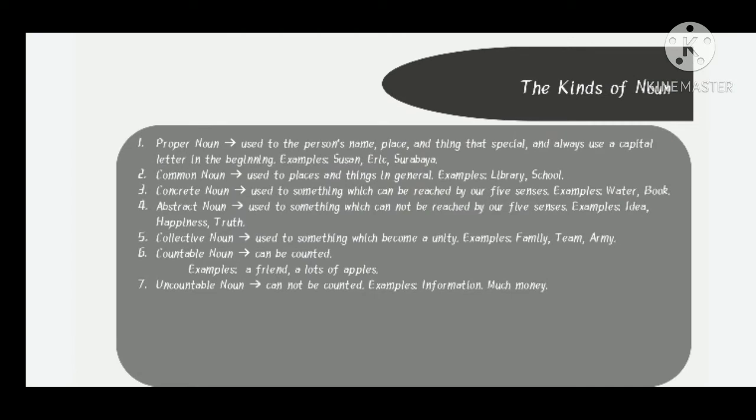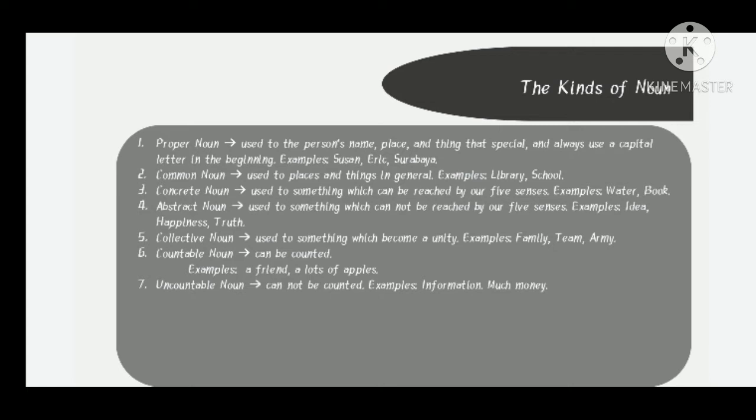First is proper noun. Proper noun is noun that used to the person's name, places, and thing that special and always use a capital letter in the beginning. Example like Susan, Eric, and Surabaya. Second, common noun is noun that used to places and things in general. Example library and school. And the third is concrete noun is noun that used to something which can be reached with our 5 senses, like water and books.